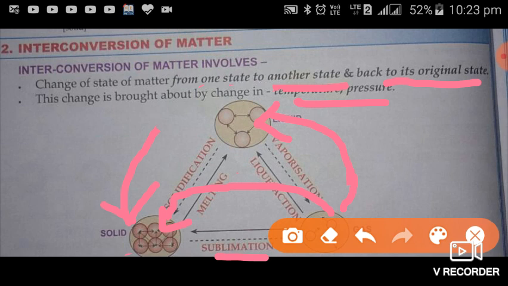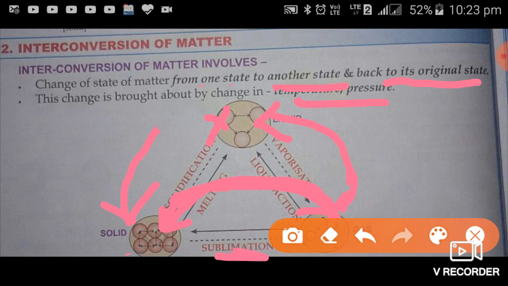Or sublimation can be defined again in a different way also. In some cases, solid on heating directly changes into vapor or gaseous form. That is also known as sublimation, means conversion of solid to gas or gas to solid directly without changing into liquid state is known as sublimation.